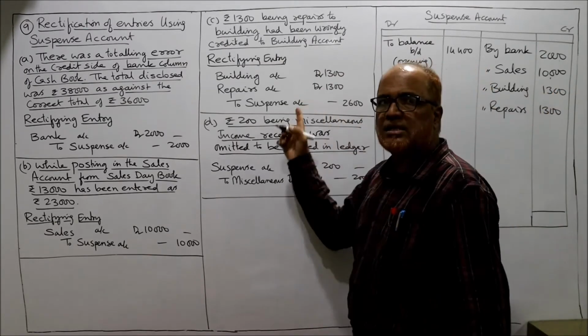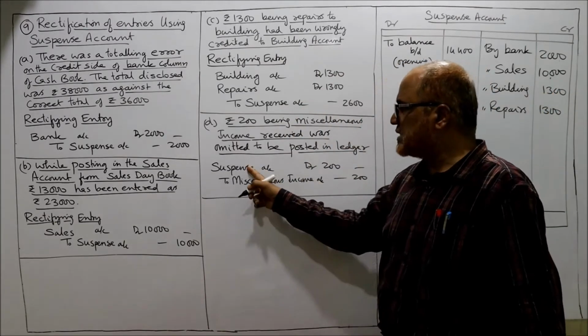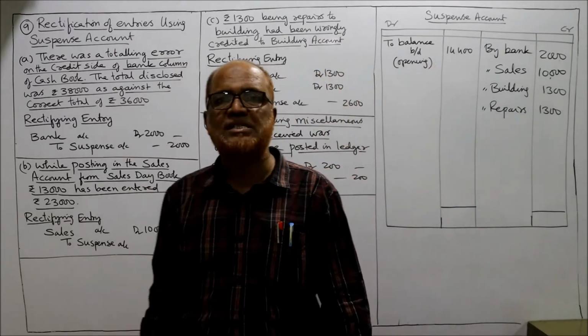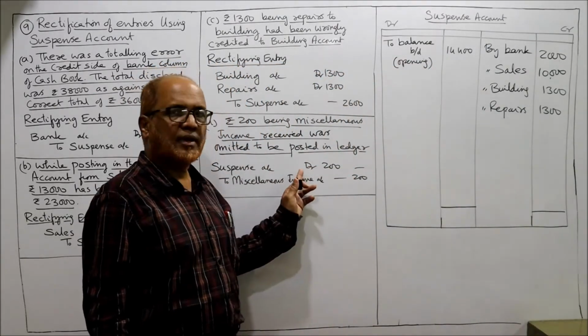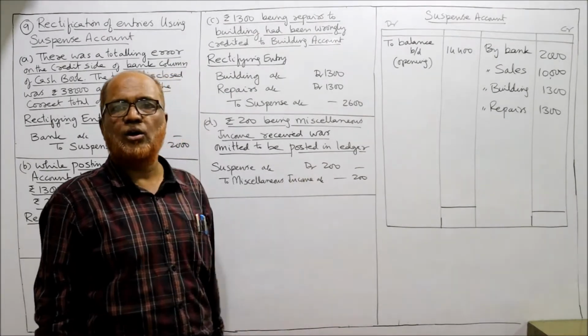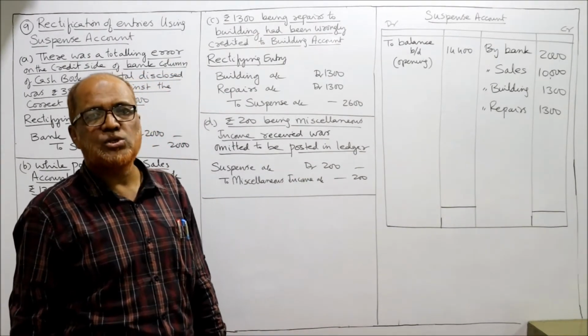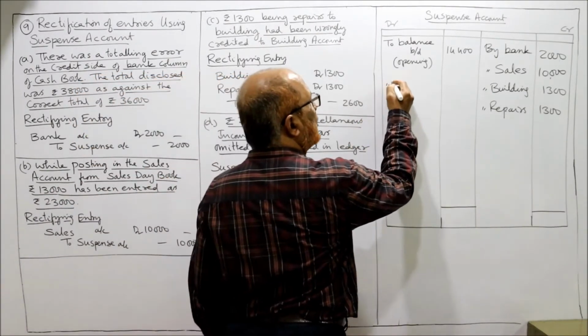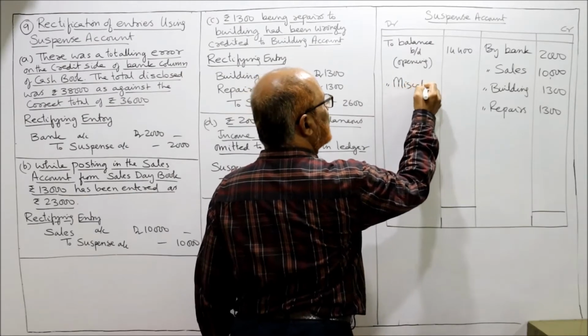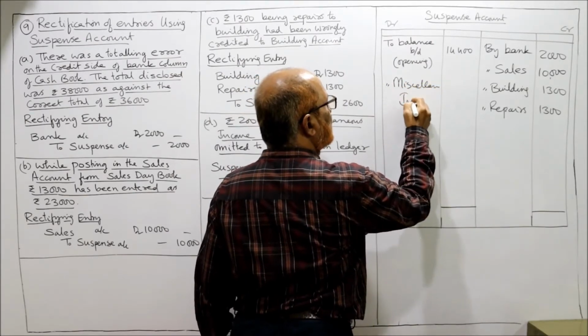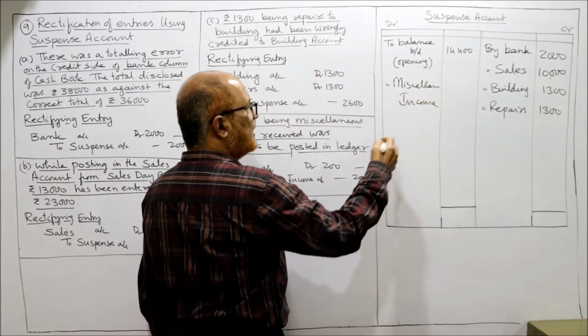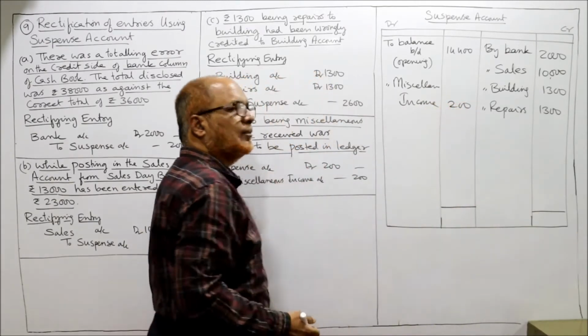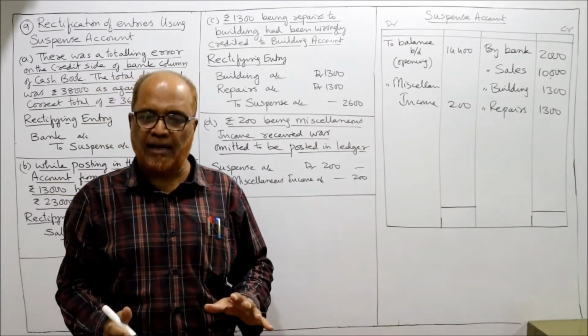The last entry we have to post: suspense account debit to miscellaneous income. So the suspense account should be debited, to miscellaneous income 200. That's all. We have posted all the entries.